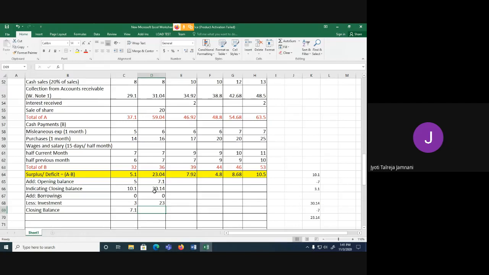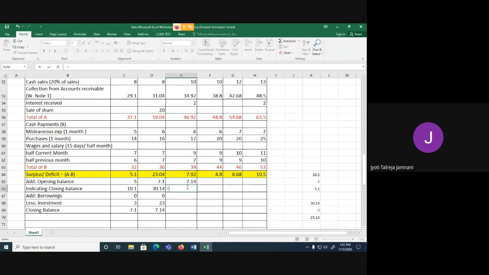So from 30.14, borrowings are 0. So nothing will get added. I am investing 23, so minus 23. How much will be my closing balance? 7.14. This will become opening balance for September.